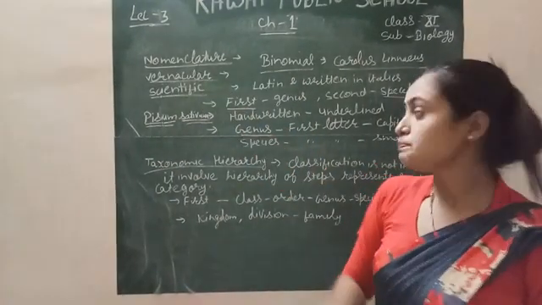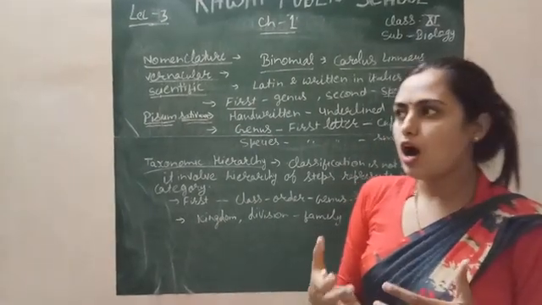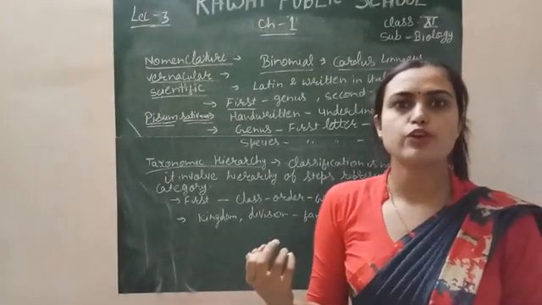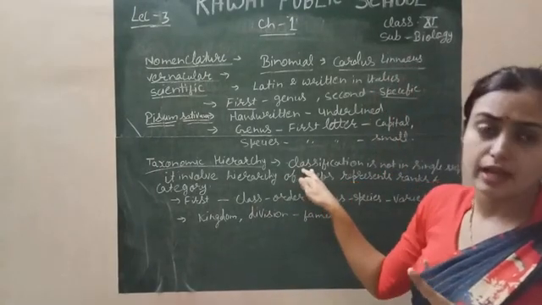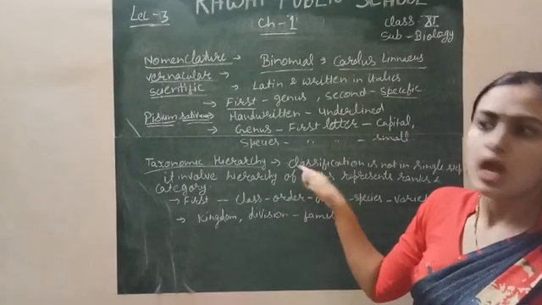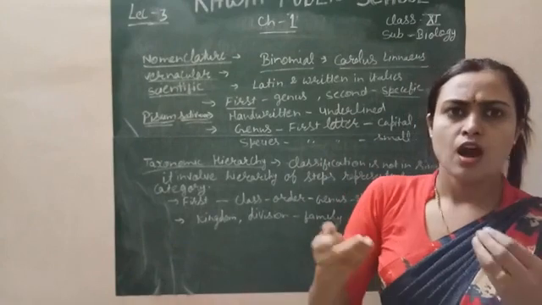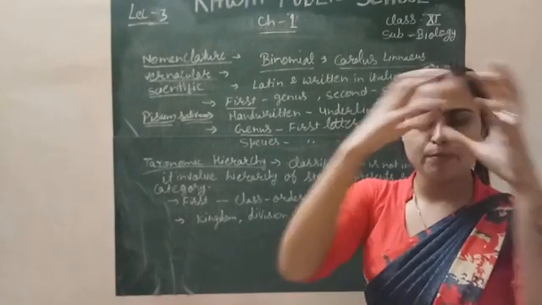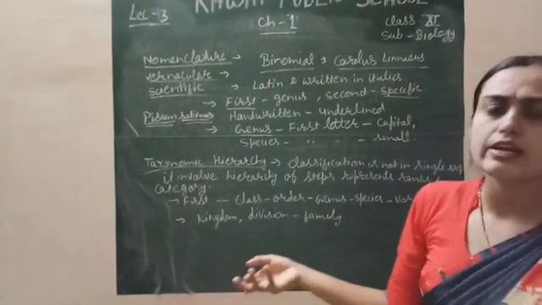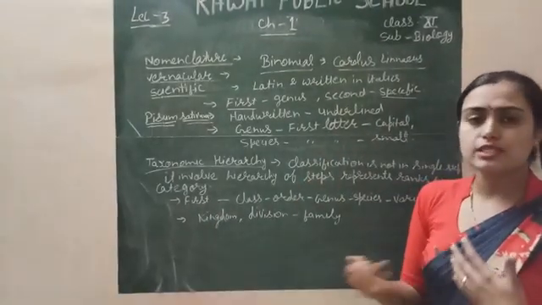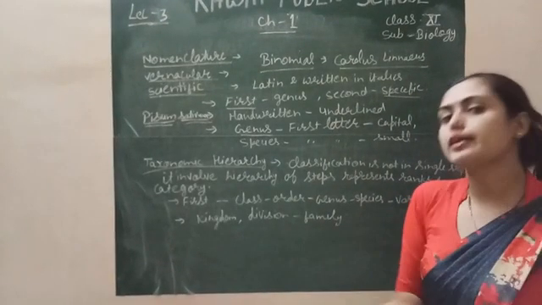Vernacular means common name. Our next topic is taxonomic hierarchy. Taxonomic hierarchy means all living organisms are not characterized in a single step or in a single group. We cannot classify living organisms in a single group simply. It means they are divided into various groups, categories, taxa. A small group, then small groups make a large group: class, order, genus, all these are present in any living organism. So the classification cannot occur in a single step.